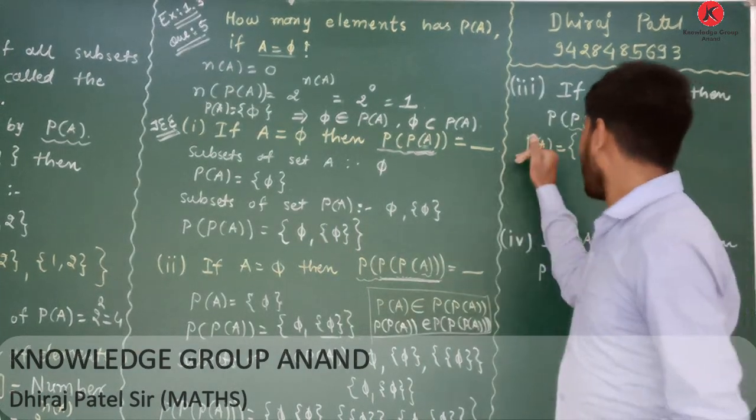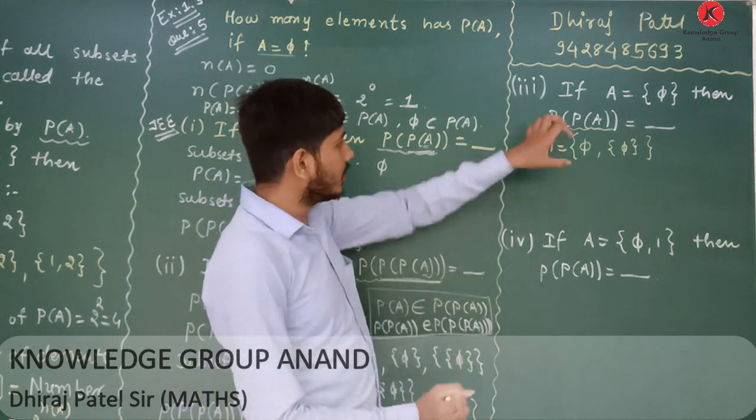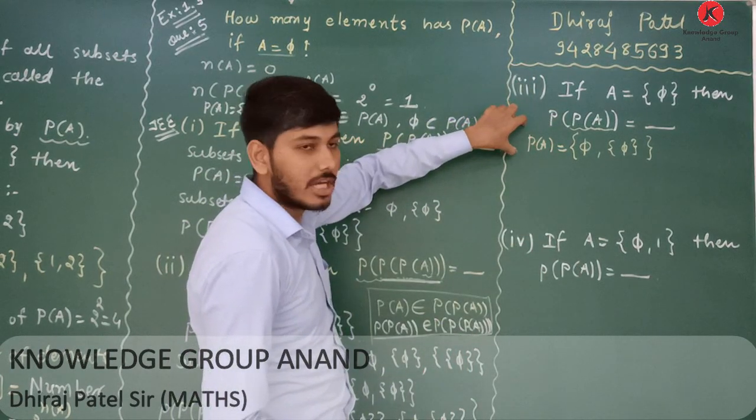If you can't write like this or directly you can't understand, then first of all list out, write down subsets of set A.